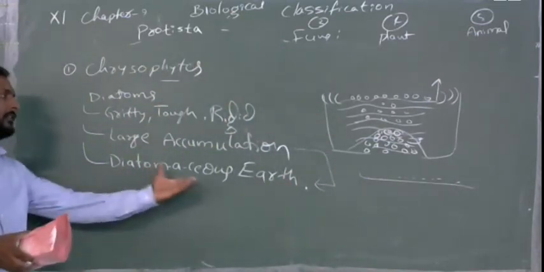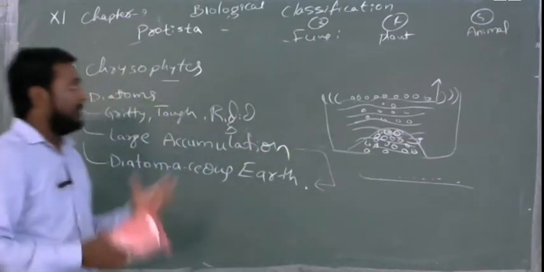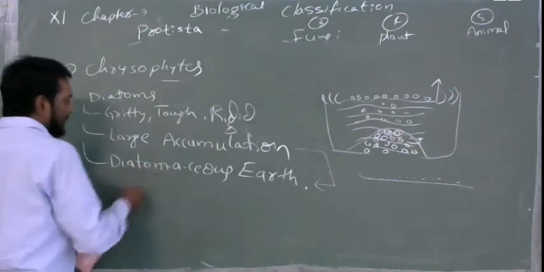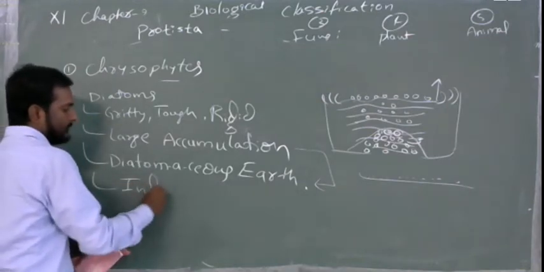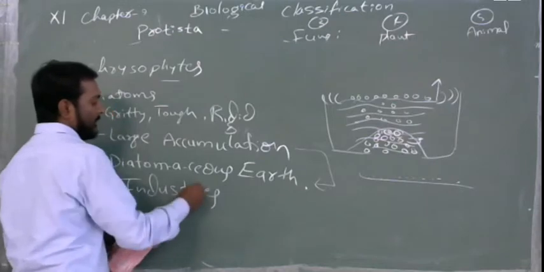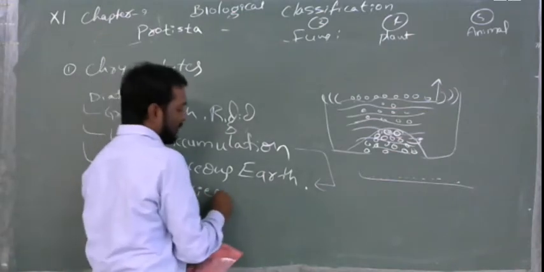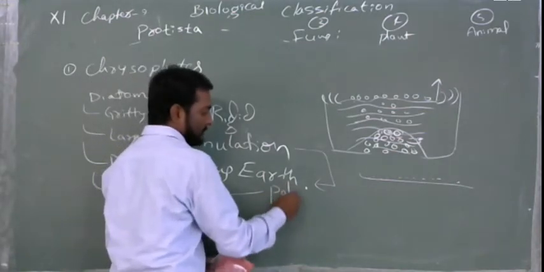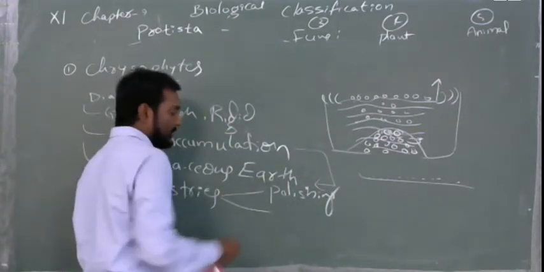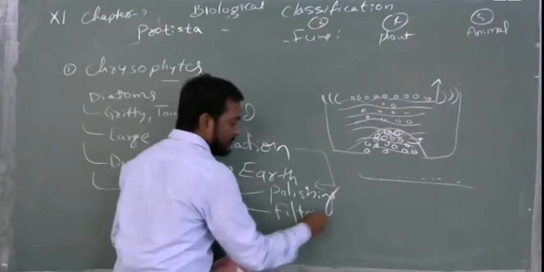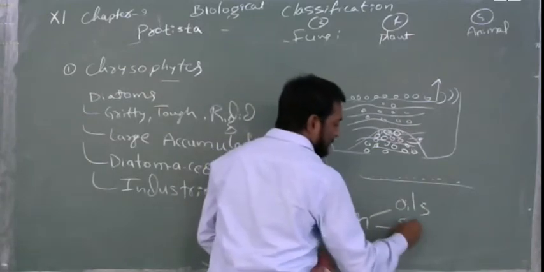So this diatomaceous earth is the material of the dead diatoms, which accumulated over many years. Because of this, the soil, or these particles, will be used in industries. This question will be asked many times: in the Protista, what things are used in industries, or which type of industries? It will be used in polishing, like sandpaper, and in many things. Next, they will be used in filtration. Filtration of what? Filtration of oils and syrups.